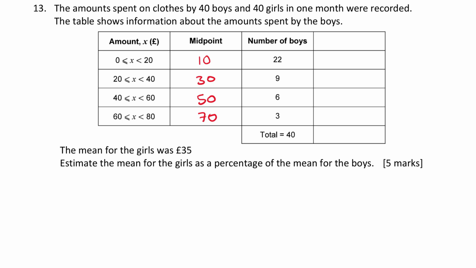So if 22 boys spent, well, I'm estimating £10 each, then between them, if I multiply those together, 22 times 10 is 220. Okay, I'm going to do that for each of my other values. 30 times 9, was that 270? 50 times 6 is 300, and 70 times 3 is, what's that, 210?